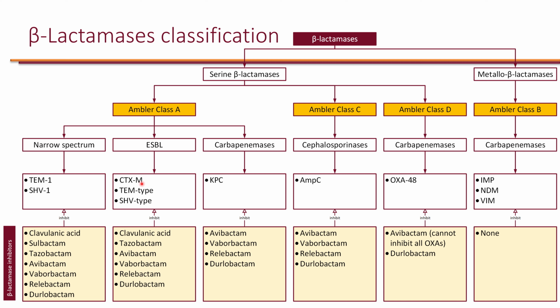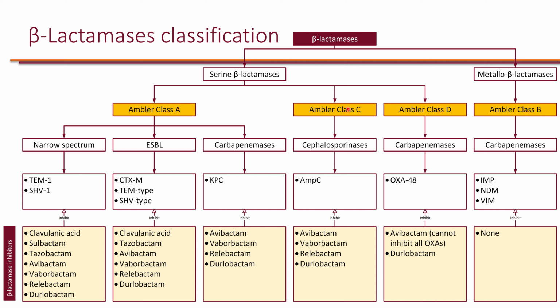But more commonly, we have CTX-M, and there are a bunch of different CTX-Ms that have numbering, so collectively CTX-M make up the majority of ESBLs. And pretty much most of our beta-lactamase inhibitors do inhibit this in vitro, with the exception of sulbactam. And most broadly in class A, we have carbapenemases. So these are things like KPC, and these will essentially break down everything, including carbapenems. And we have newer beta-lactamase inhibitors that can inhibit this. So avibactam, vaborbactam, relebactam, and most recently durlobactam.